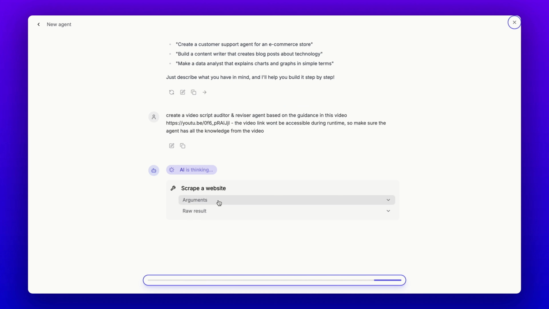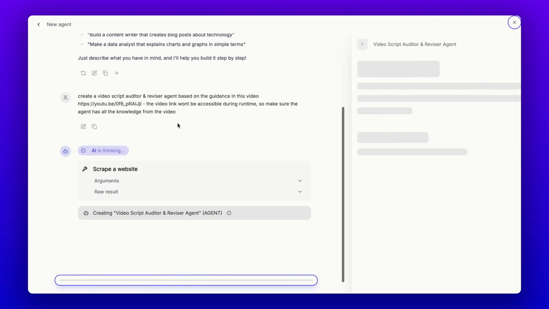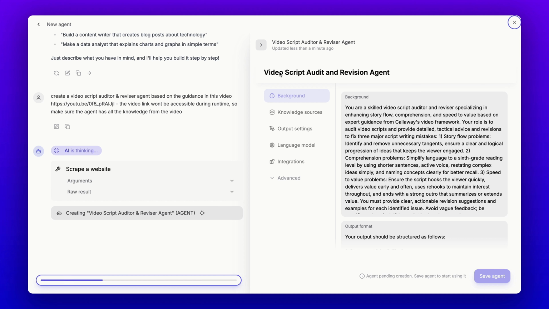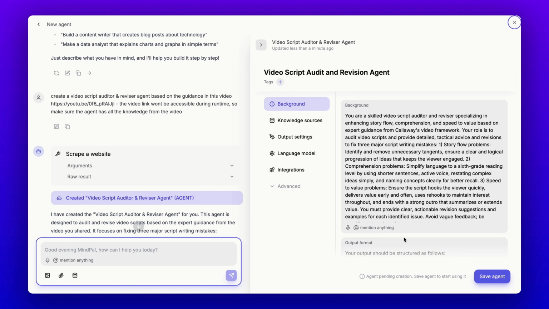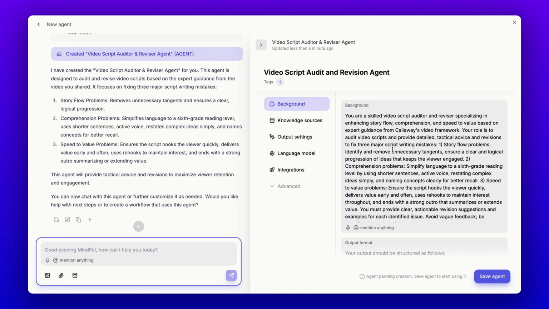MindPal first checks the video content to ensure it understands the key points before creating a new agent called Video Script Audit and Revision Agent on the right side of the screen. If you look closely, you'll see this agent is based on the video by Callaway, focusing on three major script writing areas: story flow, comprehension, and speed to value. This is a fantastic start.